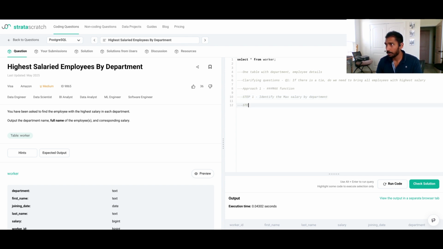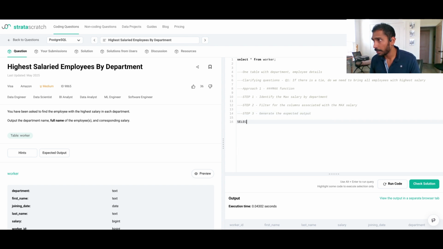Step two, filter for the columns associated with the max salary, and then generate the expected output.